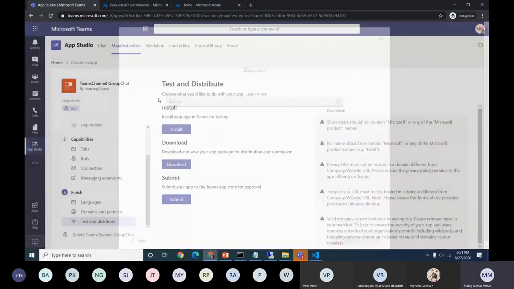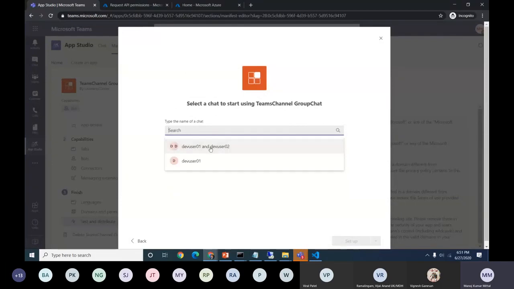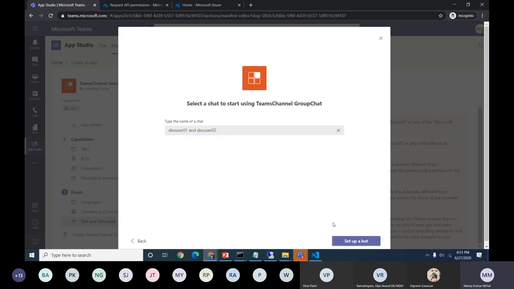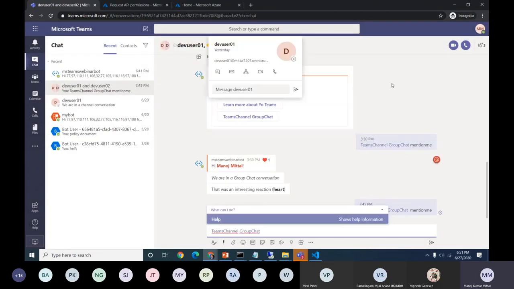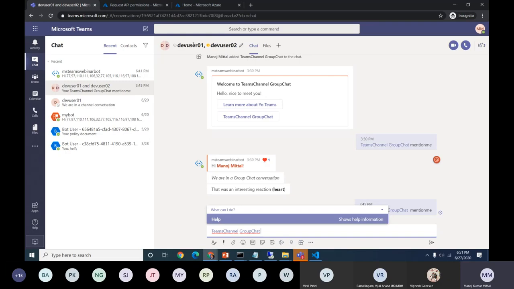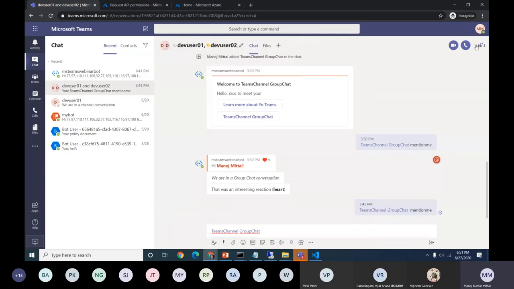Here, if I select add to the chat, it will show what chat conversations are happening within my team. It shows these are the two conversations happening with these users. This is one conversation, this is another. Here are two users, meaning these two users and one is the user who hosted that conversation. I'll select this conversation and set up a bot. It will take a couple of seconds and it will add the bot to this conversation. This is a conversation happening among three users: dev01, dev02, and the user who has logged in.